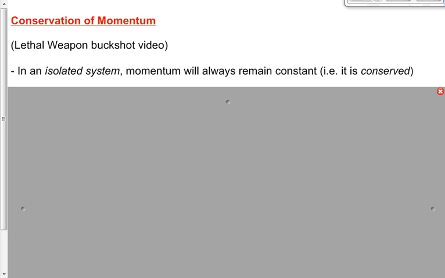The law of conservation of momentum says in an isolated system, the total momentum will always remain constant, right? It's conserved. The law of conservation of anything says it's going to remain constant. Conservation of energy says energy remains constant. Conservation of mass says mass is going to remain constant. Conservation of momentum says momentum is going to remain constant. You can't create or destroy momentum. It's going to stay the same.